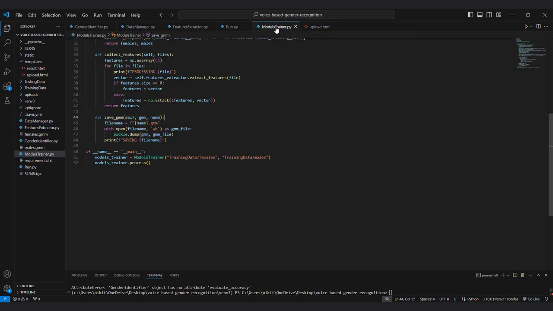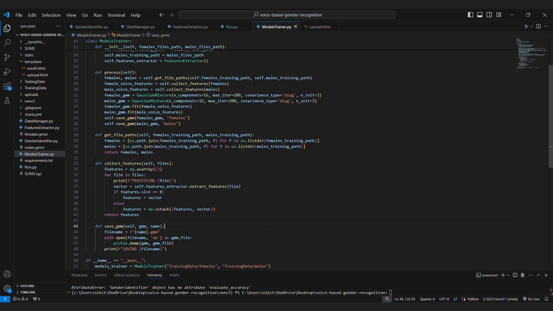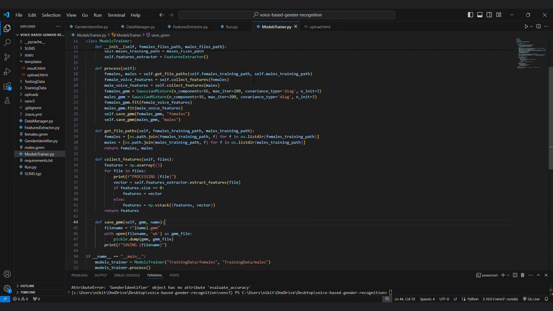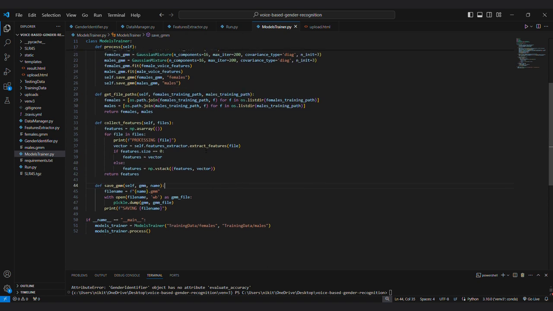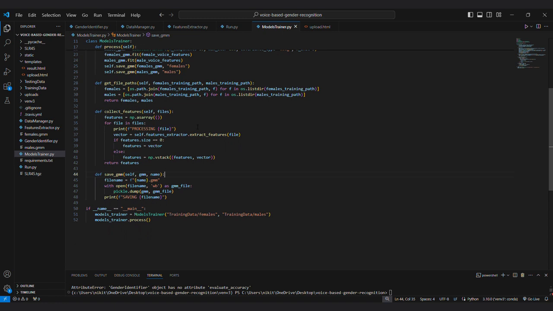Next, we train the GMM models in the models trainer program. We get the file paths using the female training path and male training path, and then we collect the features as we extracted from the extract features method.